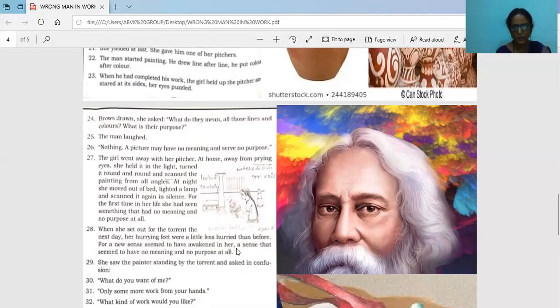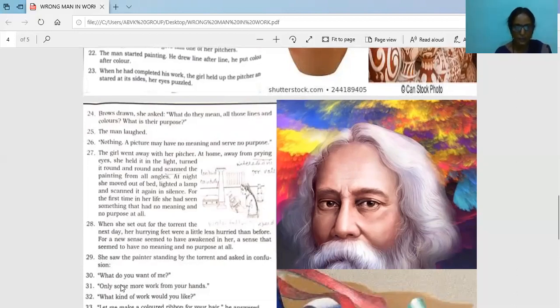She felt something amazing, some interesting thing that she felt she had met in her life. A sense that seemed to have no meaning and no purpose at all. What she felt was that those lines and those pictures had no meaning and no purpose at all. So that type of work is also there in her life. Only she realized it at that time.